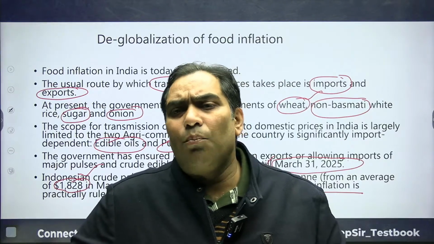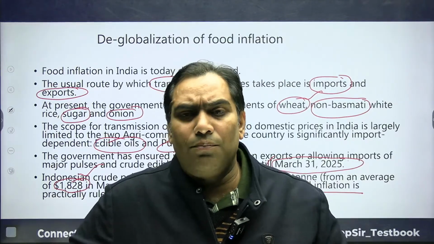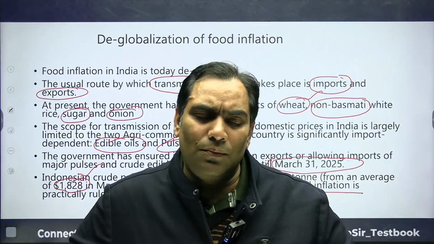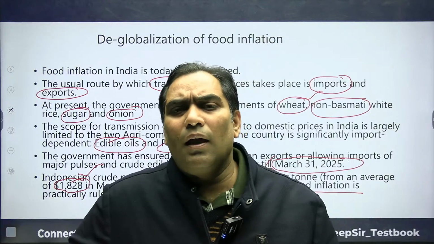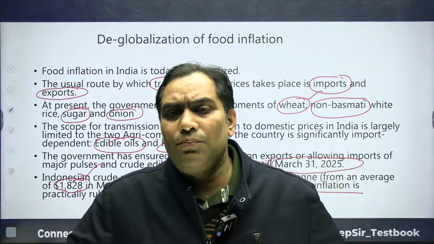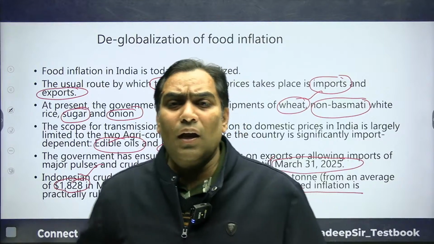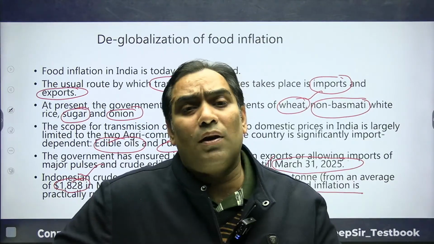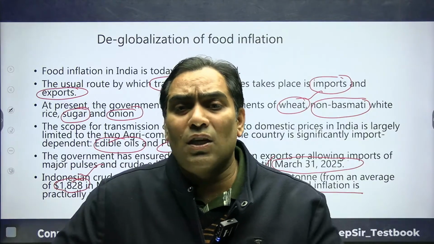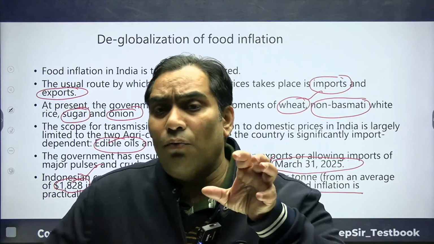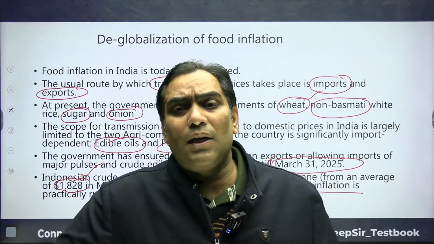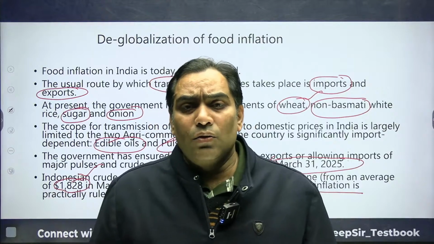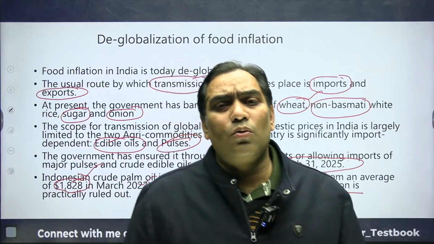And the third thing is that we have taken an alternative route. Earlier we were importing palm oil or edible oil from Mozambique, that means African countries. Now we are importing it from Indonesia, 80%. We are importing 60% of our edible oil consumption. We are dependent for 60% of our consumption on edible oil. It is very significant.